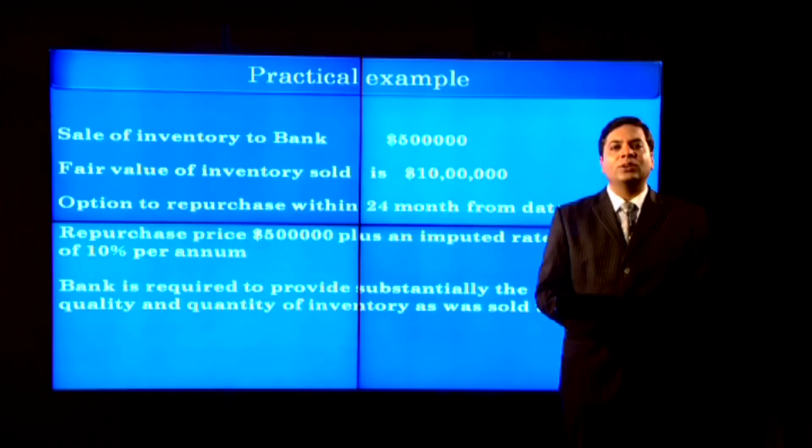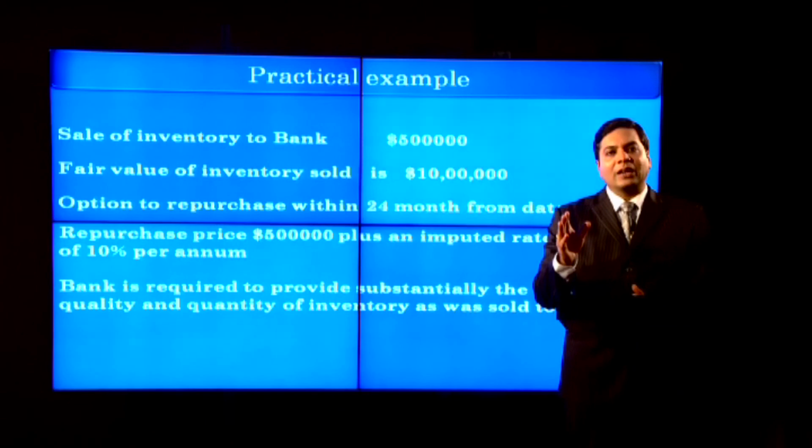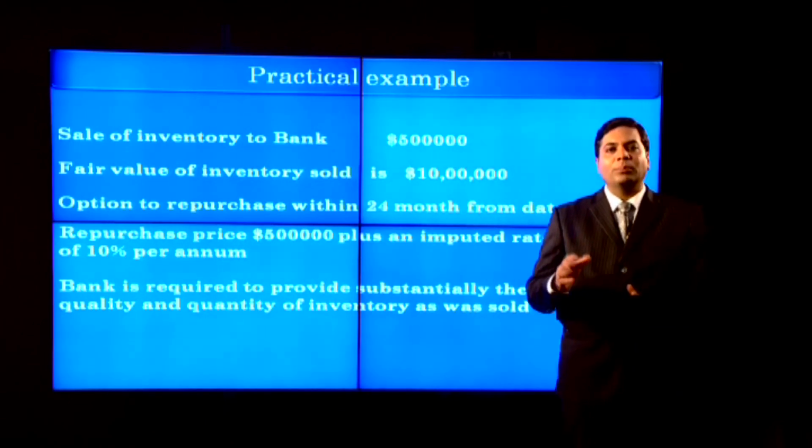Entity A is unlikely to let the repurchase option lapse as the enforced sale was not significantly below the fair value. So, at the time of sale, I'll debit bank account with $5 lakh and liabilities, say borrowings, will be credited with the same amount.